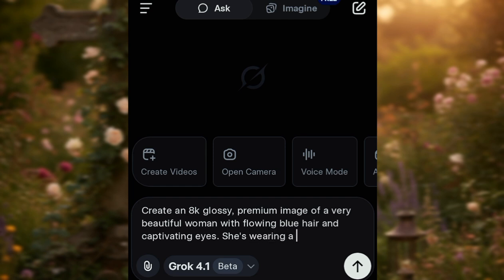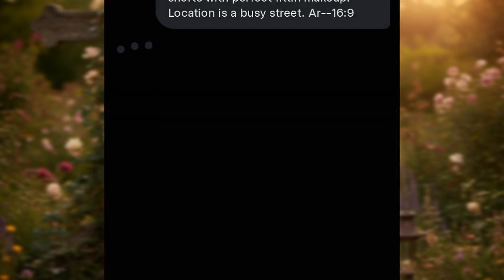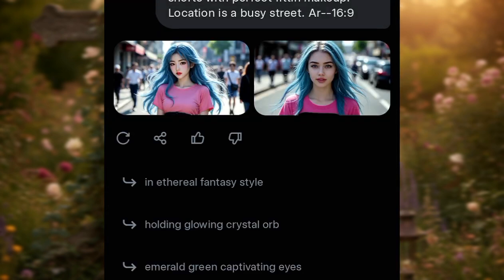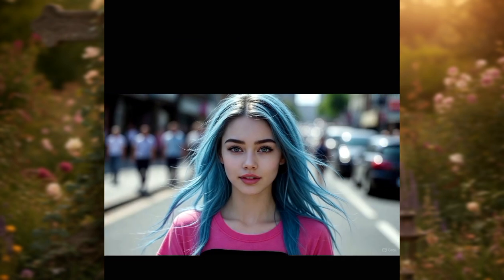Okay, so let's look at what my character looks like. I got two amazing images of my character, and yeah, the first one is anime and the last one is hyper realistic. So I'm gonna go with the hyper realistic style. Depending on your own vibe, choose the one that works for you.